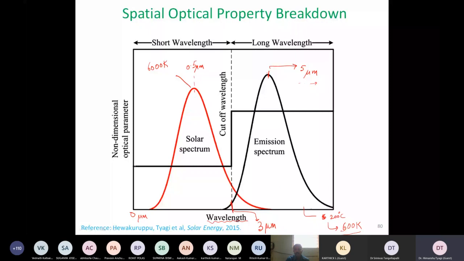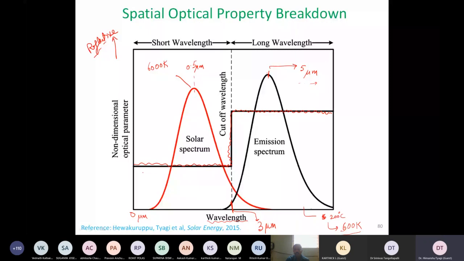This is what I am showing over here, this black curve. It has a very high absorptivity in the first part, the short wavelength part. Then immediately at the cutoff wavelength, its absorptivity becomes very, very low. I think they are not plotting absorptivity over here. What they are plotting is reflectivity, which is the inverse of absorptivity. So something which has very low reflectivity is highly absorbing.